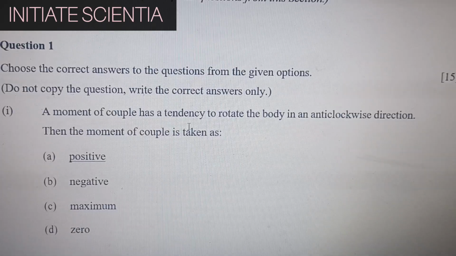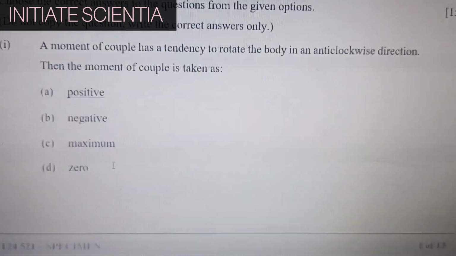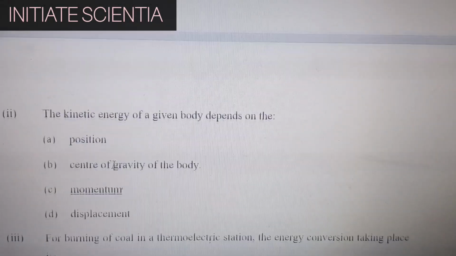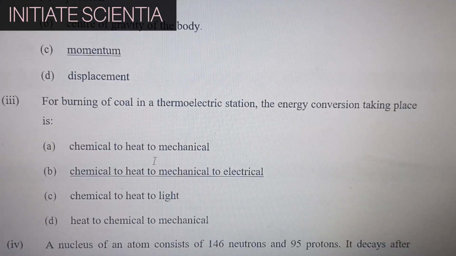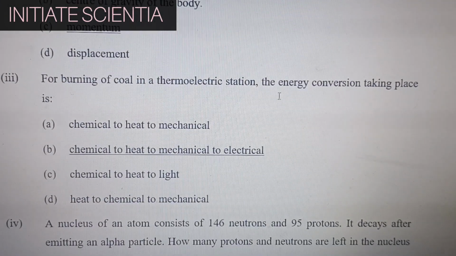A moment of couple has a tendency to rotate the body in an anti-clockwise direction. Then the moment of couple is taken as positive. The kinetic energy of a given body depends on the momentum. For burning of coal in a thermoelectric station, the energy conversion taking place is chemical to heat to mechanical to electrical.